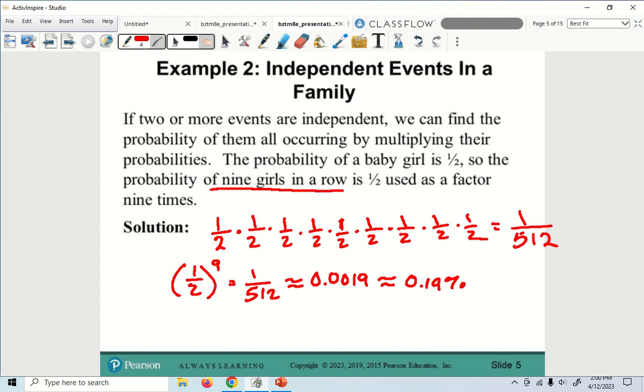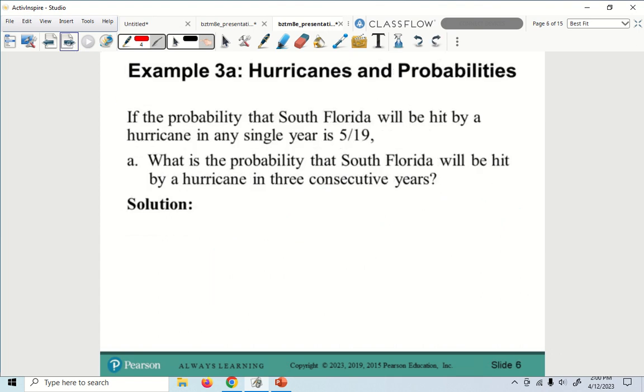All right, any questions so far about this? All right. So let's take a look at the next one. Now, the probability that South Florida will be hit by a hurricane in any single year is 5 out of 19. That's the probability. Probability is written as a fraction. Odds would be different. So don't do that one yet. Odds are something different. So what is the probability that South Florida will be hit by a hurricane in 3 consecutive years?